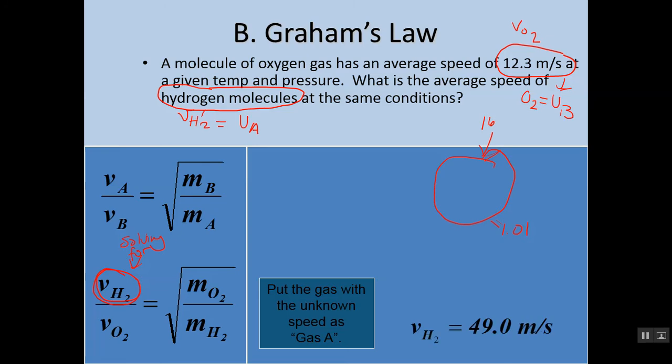velocity of hydrogen. Now, again, does that answer make sense? It should, because it's a lot greater than oxygen, right? Oxygen's velocity was 12, hydrogen's was 49, but why? Hydrogen's mass is smaller, oxygen's mass is much greater. So we've just quantitatively shown why that starter question about hydrogen and oxygen, it's got to be B, right? If the mass for hydrogen is much smaller, it's going to move a lot more quickly, which means it's going to move out of that container and into its surroundings.